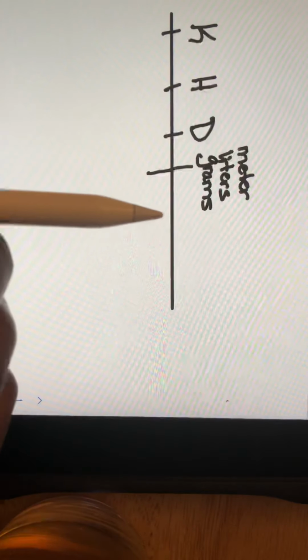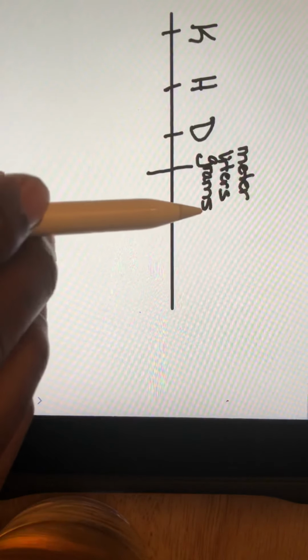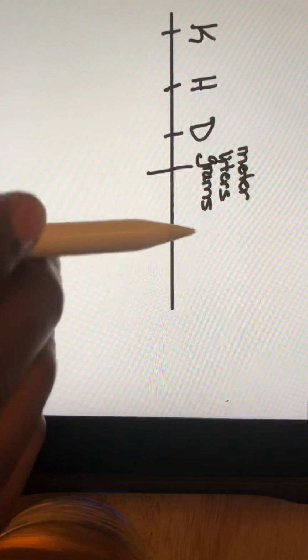Now the base simply means that we're either going to be using meters, liters, or grams. Now we use meters for length. In distance, we use liters to measure volume, which is liquid, and we use grams for mass or weight.